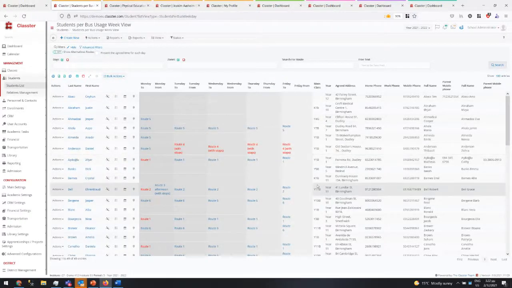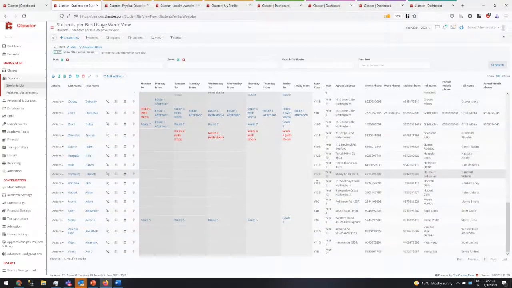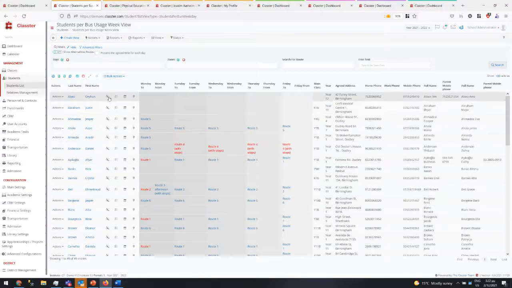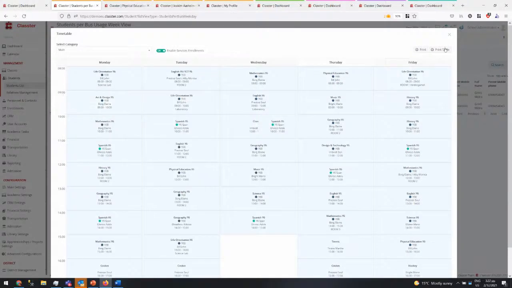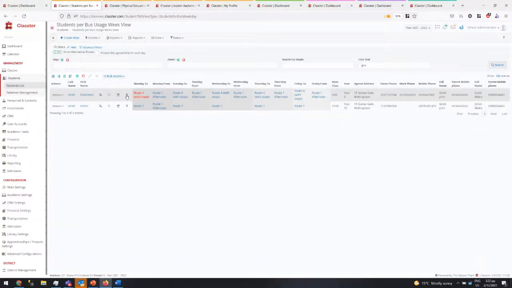So you can see here all the different routes the students have, and then you have different information here like the extracurricular activities we charge them, and the enrollments they have. So let me find one student that has some information. I think Grexy has. So you can go here, you can see the enrollments he has, the timetable of the student. All these you can see easily with one click and work with those. And then, where was the last check-in of the student today on the campus? In this case, there was no check-in. So that is the first round related to the grids.